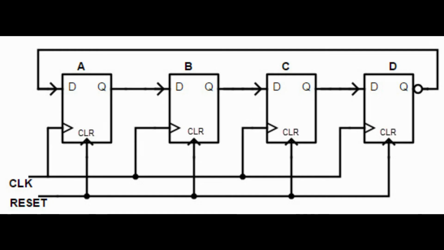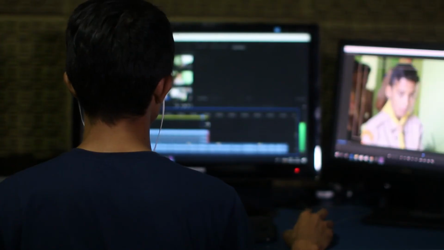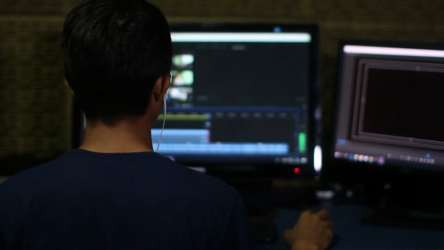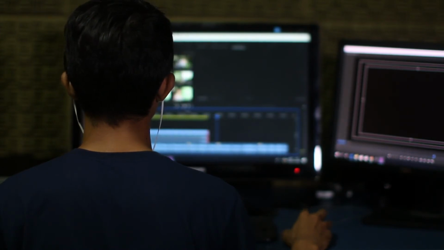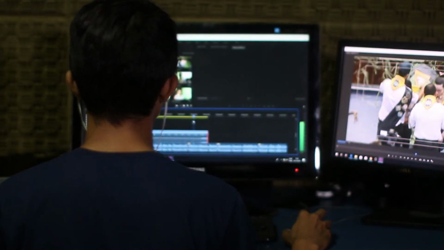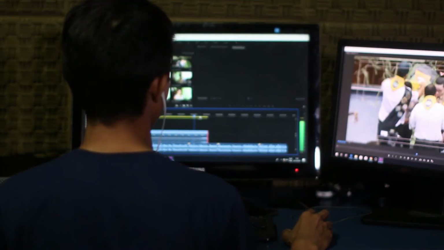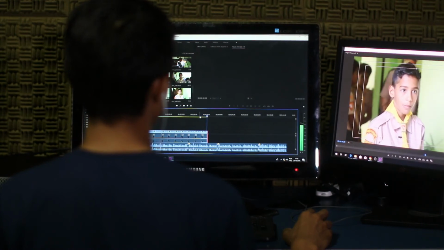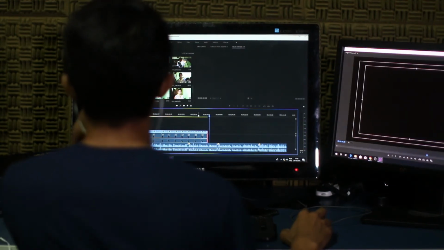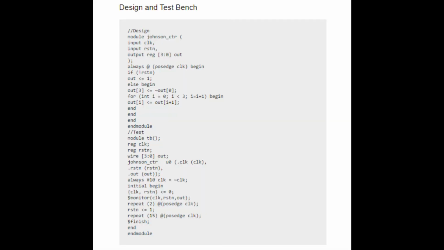Next is Johnson counter. The Johnson counter is a SISO shift register. Its design provides feedback from the inverted output of the last FF to the input of the first flip-flop. It is also known as twisted ring counter, Möbius counter and switch-tail ring counter. The logic diagram shows each stage links to the D input of the next stage. However, the output of the end stage and input of the initial stage are tied together. Here is the design and test bench.